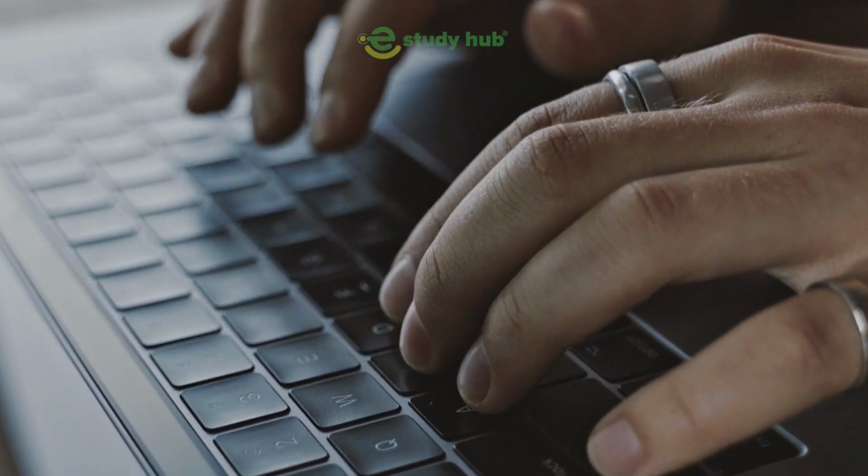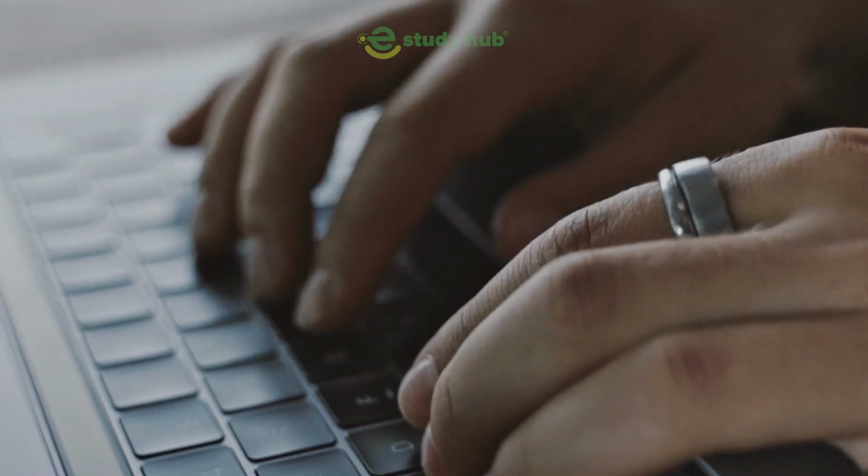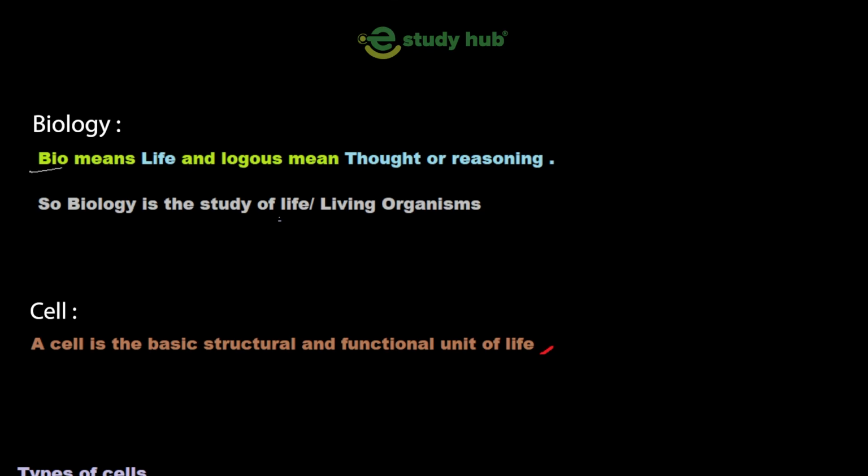In this class we will discuss living organisms. First we will define biology, because this is our first class. What is biology? Then we'll discuss it in detail. Biology is a branch of science, just like chemistry and physics. In this we'll discuss living organisms.